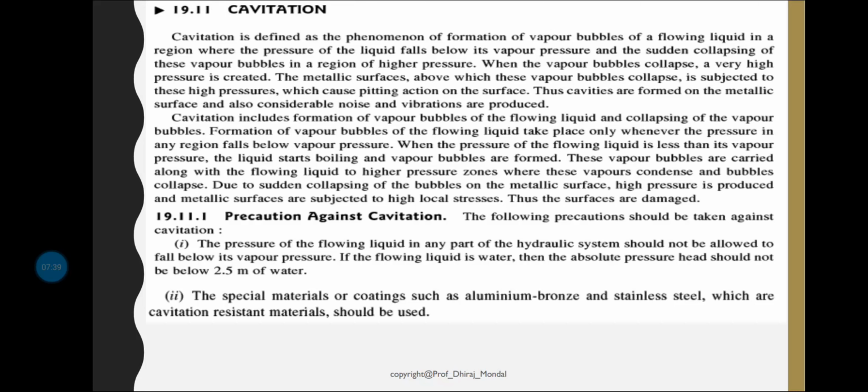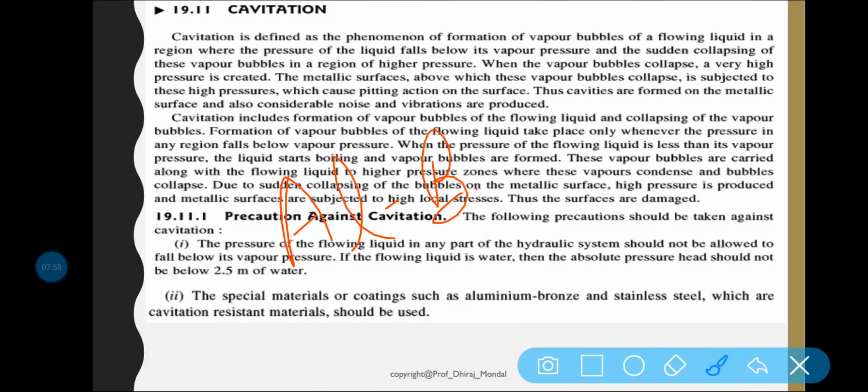If you want any kind of remedy, then you have to keep the pressure above the vacuum pressure. One more thing: you can use special materials or coatings, such as aluminium bronze and stainless steel. These coatings resist the material from pitting action.